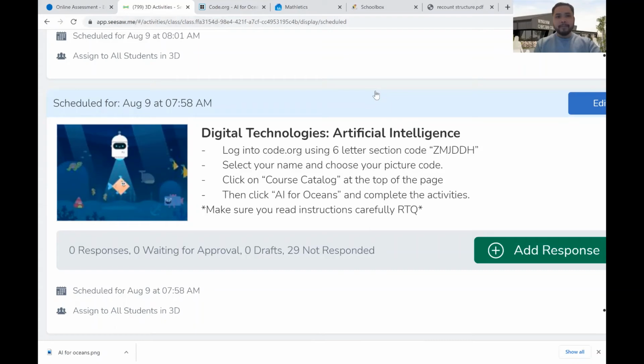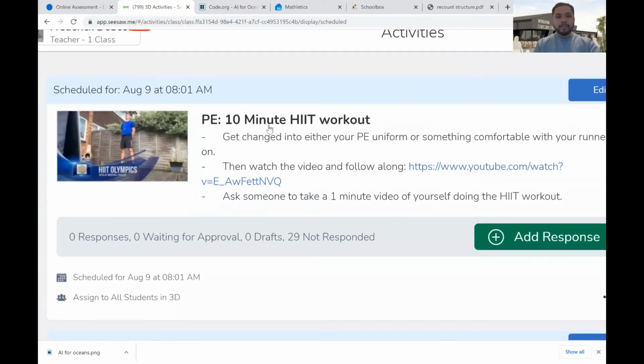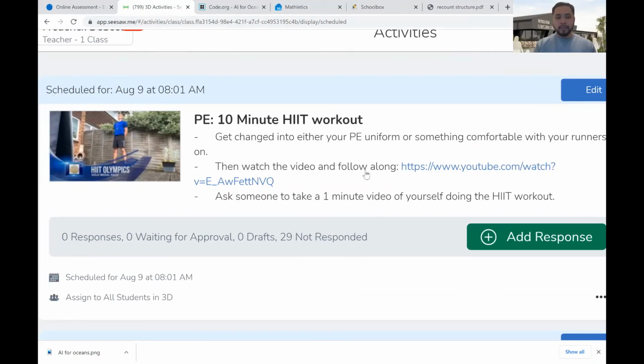And finally, for PE today, we will be doing a 10-minute HIIT workout. Have you guys ever heard the acronym HIIT? Well, it stands for High Intensity Interval Training. So you need to get into your PE uniform or something comfortable. Have some runners as well because you will need them.